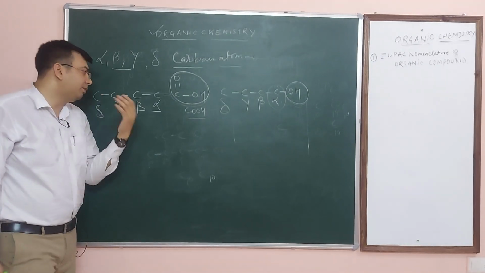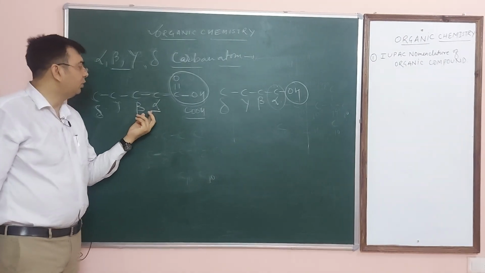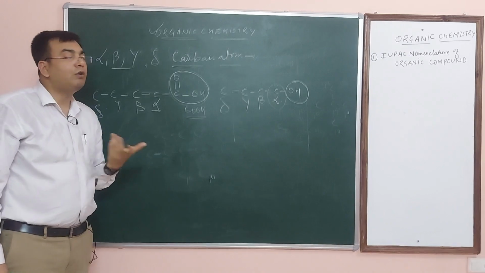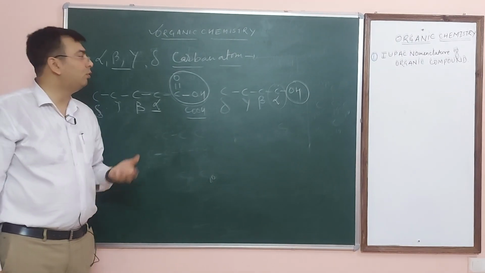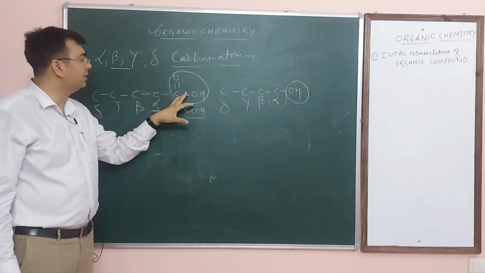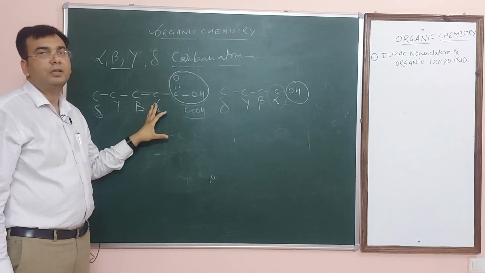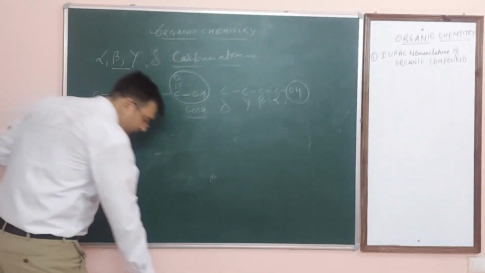Further in the video you will see the Cannizzaro reaction and aldol condensation. So I will explain you without alpha hydrogen containing. So how will you know the alpha hydrogen if you don't know the alpha carbon? So what is the meaning of alpha carbon? Alpha carbon means it is directly linked with the functional group. So what is the alpha, beta, gamma and delta carbon atom? I hope it is clear.